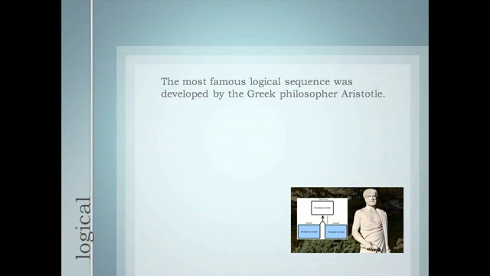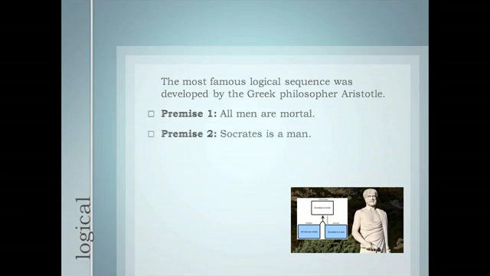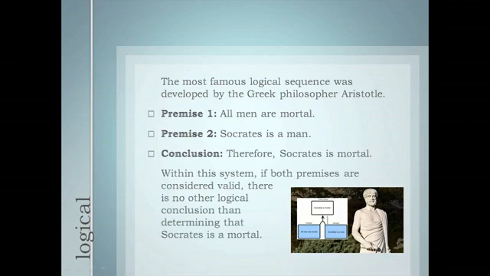The most famous logical sequence was developed by the Greek philosopher Aristotle. Premise 1. All men are mortal. Premise 2. Socrates is a man. Conclusion. Therefore, Socrates is mortal. Within this system, if both premises are considered valid, there is no other logical conclusion than determining that Socrates is a mortal.